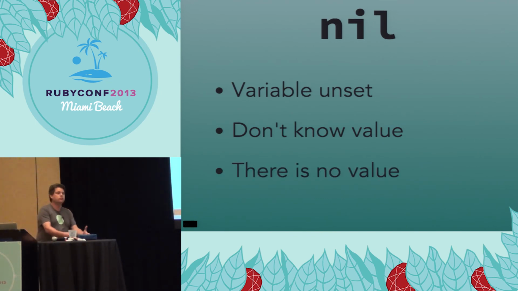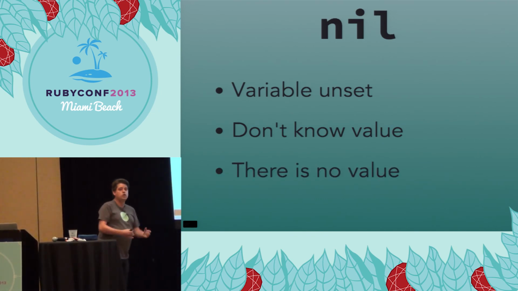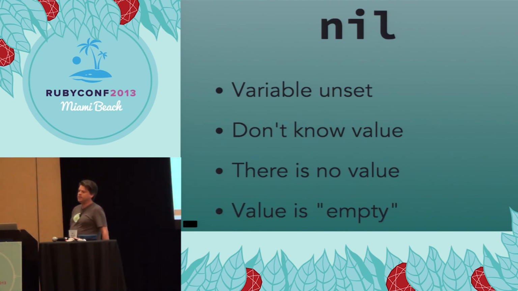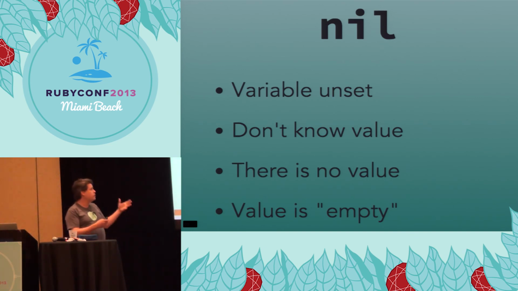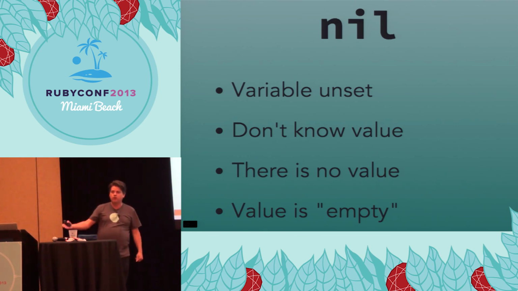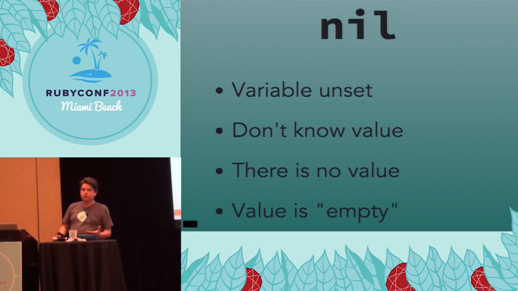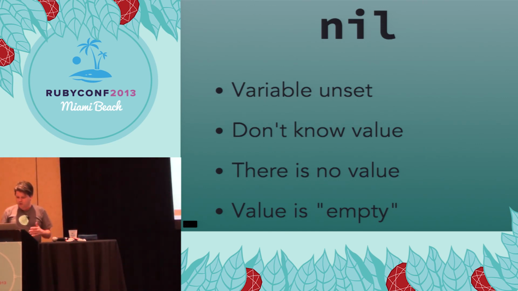It could mean that there is no value. We know that there is no value. We know someone doesn't have a title. Could mean some vague concept of empty. So if we wanted to model these four things, I don't think nil would be the way we'd go about it. I don't think we'd want to have a single symbol represent all of these four concepts because they're different, and there's no way to tell the difference between an unset variable and a variable whose value we don't know if they're both nil. So let's create four symbols.